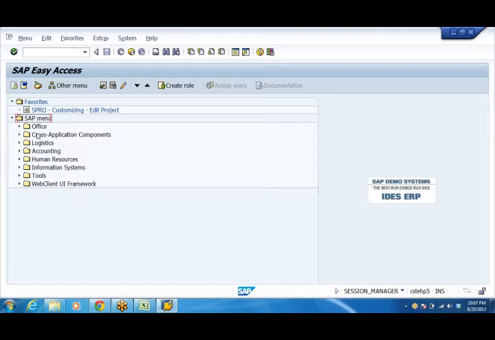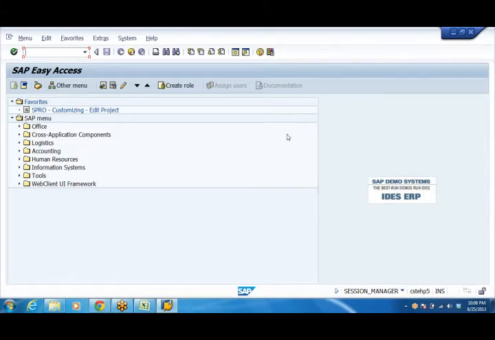In the Easy Access screen, this is called the menu path. This is Enter, the same way you press Enter on the keyboard. This is called the command box. This is the standard toolbar, which appears on every screen.